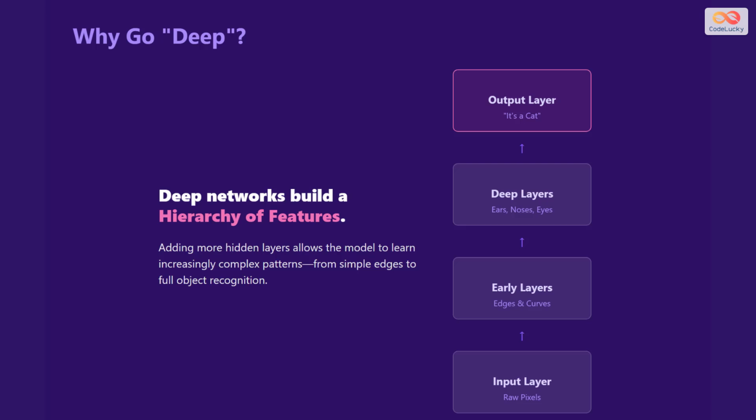So why do we call it deep learning? It refers to the depth of the network, the number of hidden layers. This depth is crucial because it allows the model to build a hierarchy of features, starting from simple edges and curves, building up to complex shapes, and finally recognizing entire objects.